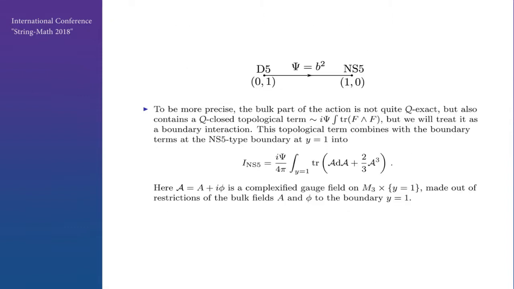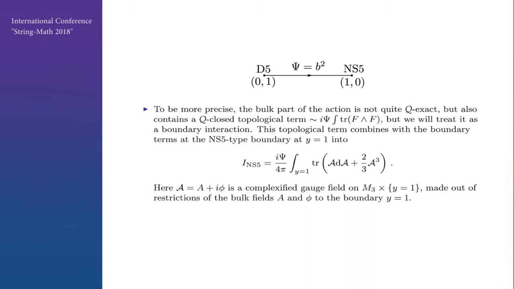So to be more precise, the bulk part has not only Q-exact terms, but also a topological term which is proportional to the canonical parameter psi. But we will treat it as a boundary Chern-Simons term. So it combines with some terms at the NS5 boundary into this action. This is supported at y equal to 1, and this becomes a complex Chern-Simons action of this complexified gauge field. So this A is A plus i phi, which are just restrictions of the bulk fields onto y equal to 1.